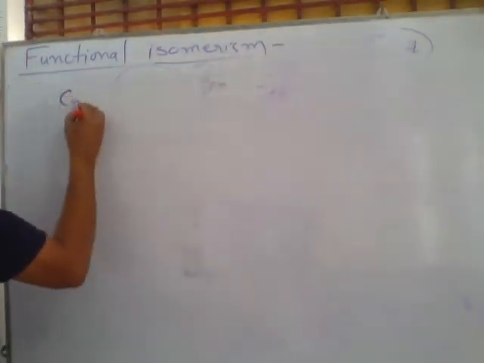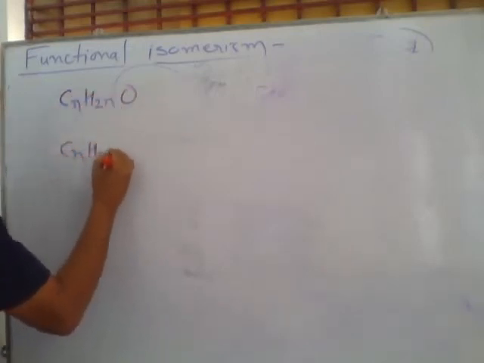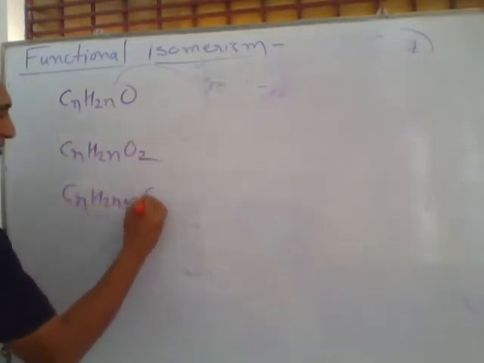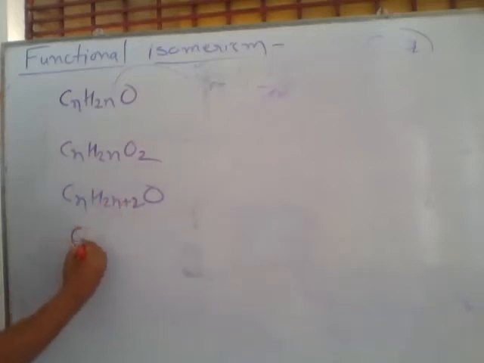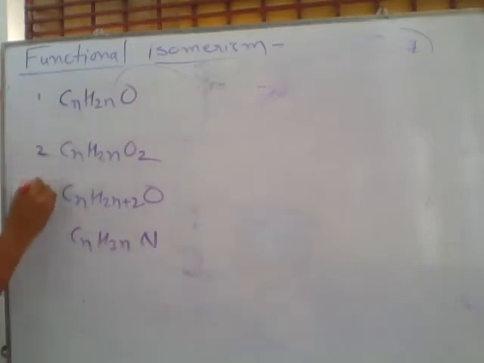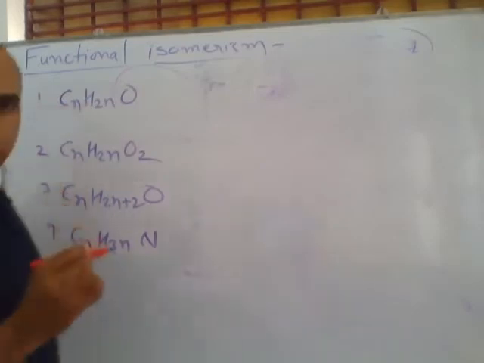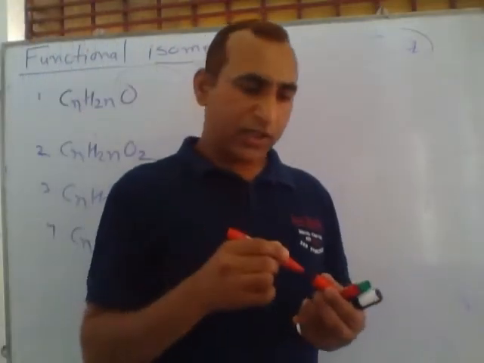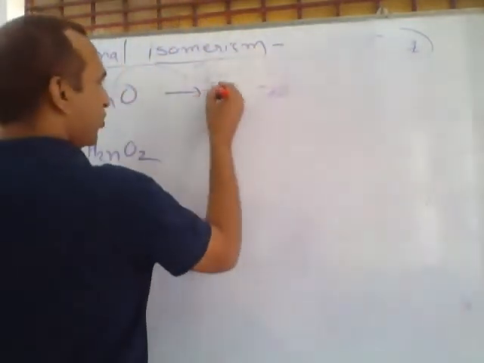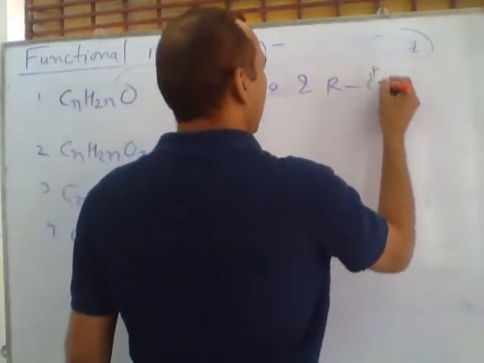Suppose CnH2nO, CnH2nO2, CnH2n+2O, and CnH3nN. 1, 2, 3, 4. If the number of hydrogens is double the number of carbons with single oxygen, these compounds exist in two different forms. The first forms aldehyde and the other exists as ketone.